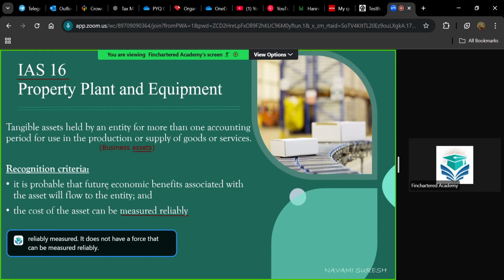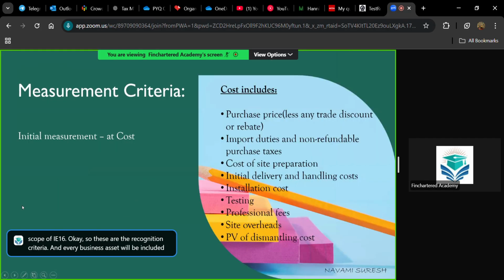So if these two conditions are met, it must meet the definition of an asset and it must also have a reliable measurement. A cost can be measured in either way. Using any of these measurement bases, you need to ascertain the value of this asset. If measurement is not possible, then it will be excluded from the scope of IAS 16. So these are the recognition criteria, and every business asset will be included under IAS 16.